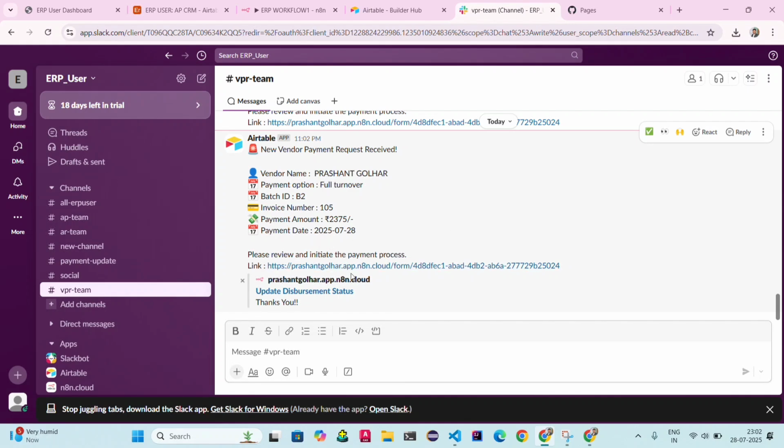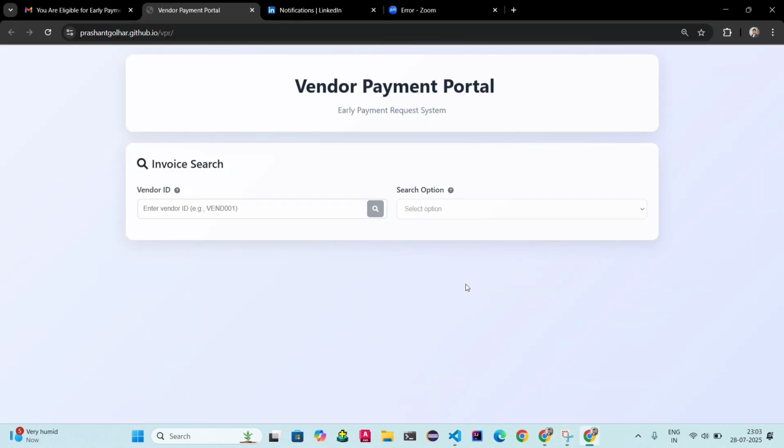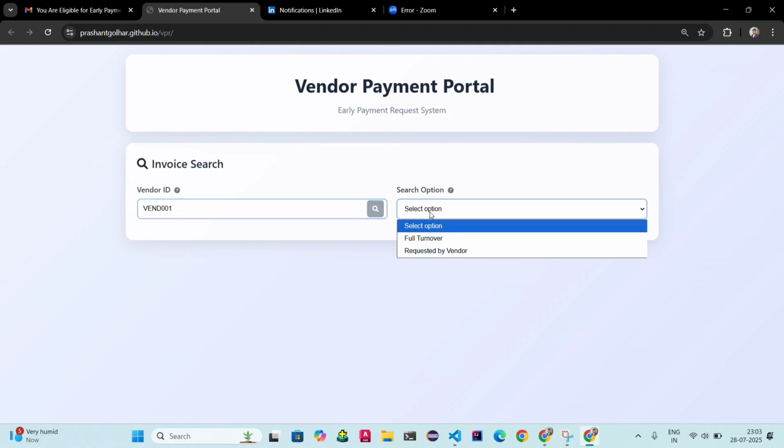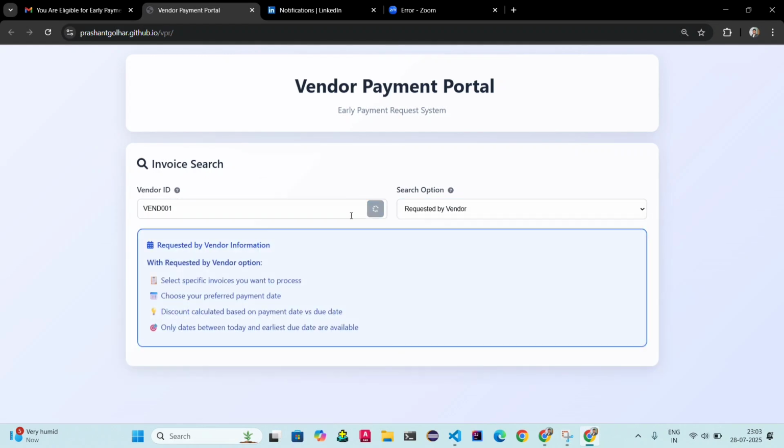Here also provided the payment link as well. Once payment team disburse the payment, they will update here directly. Okay, this is for the full turnover. And if user wants to select payment by date, so we will see which scenarios are available there.